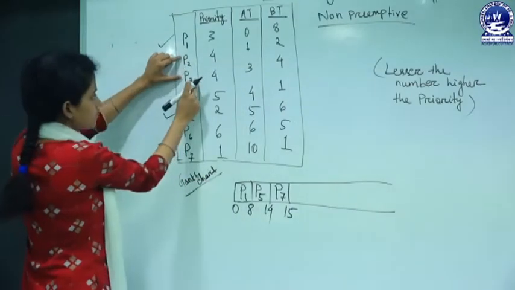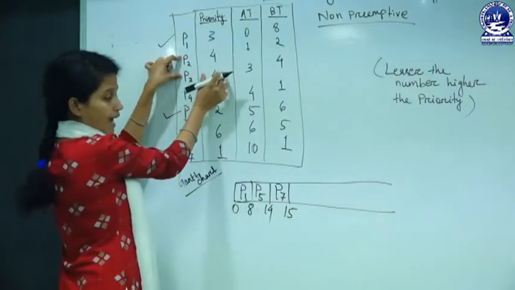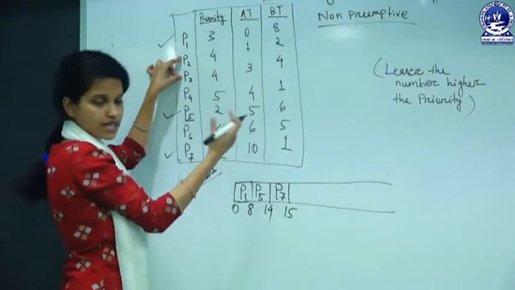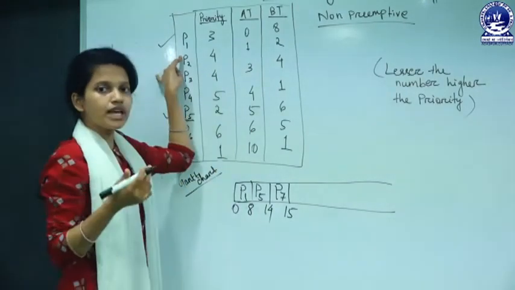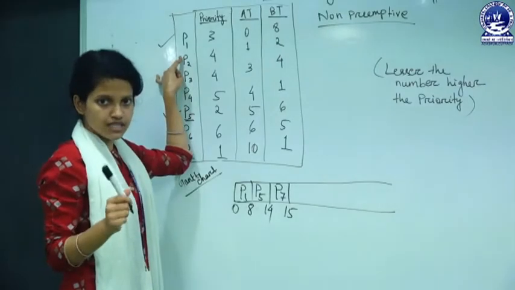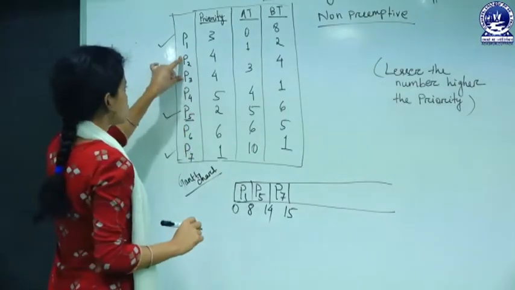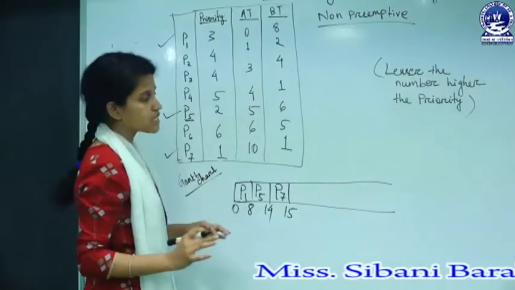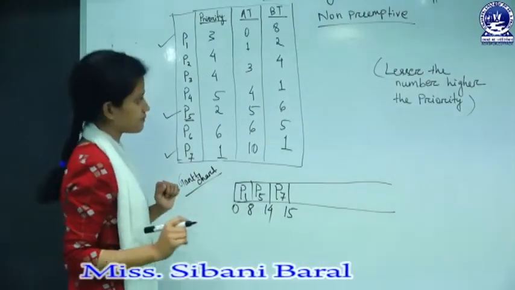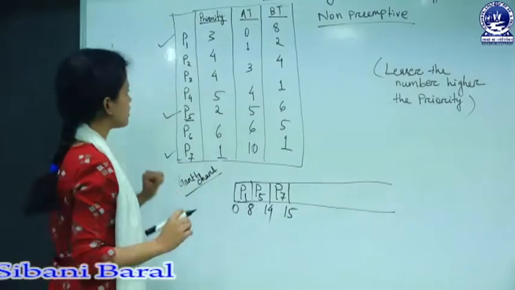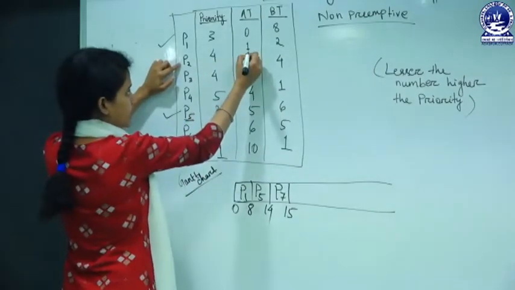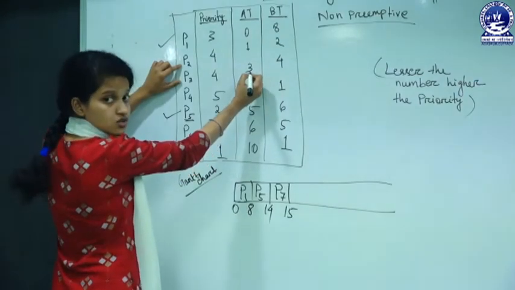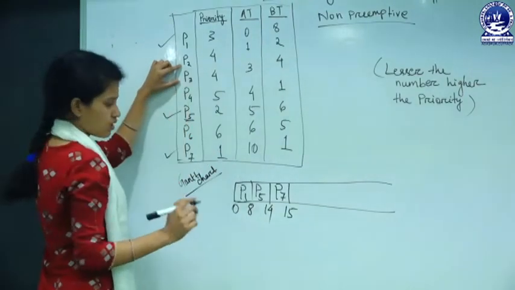So P2, P3 are having highest priority, but there is a tie. If there is a tie, then we apply the first come first serve scheduling algorithm. If we apply FCFS, we have to check the arrival time. Which comes first? P2 comes first. The arrival time of P2 is 1. The arrival time of P3 is 3. So we schedule P2 first.